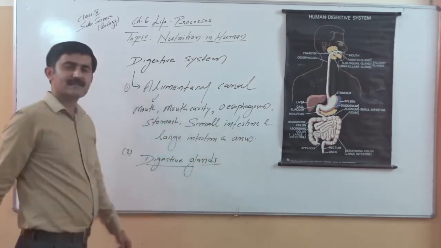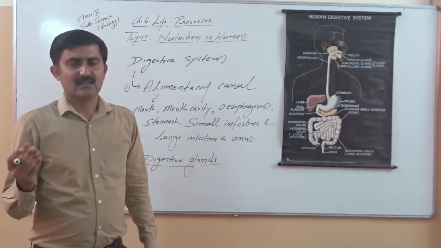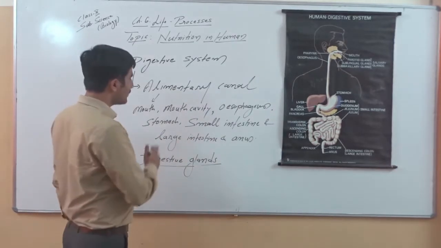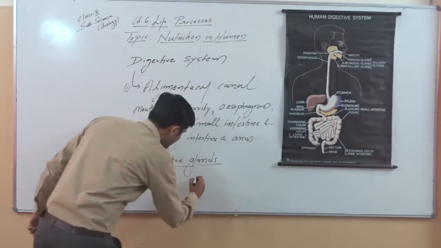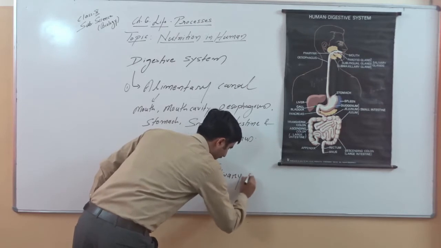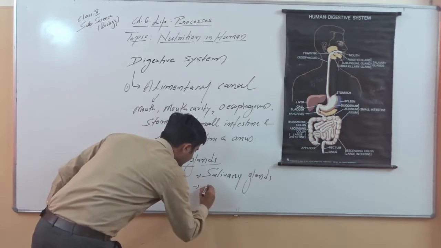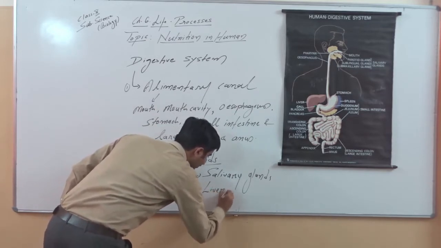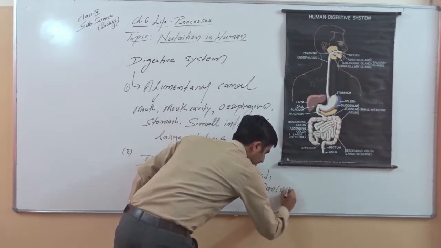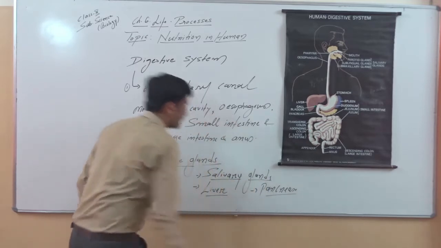These digestive glands help in secretion of digestive enzymes, and they play a key role in digestion of food. So we will cover three major digestive glands: salivary glands, then another very important gland, the liver, then the pancreas. We will discuss the role of these three glands in our digestion physiology.